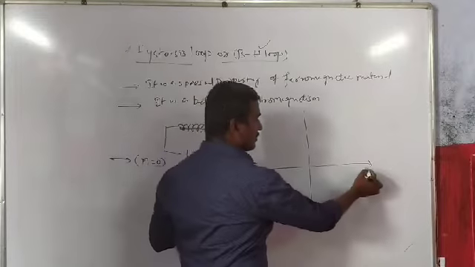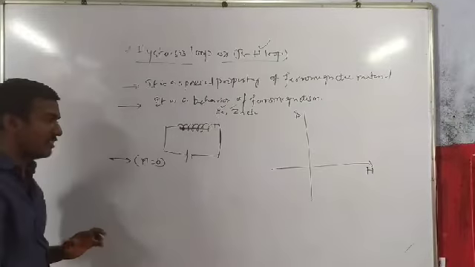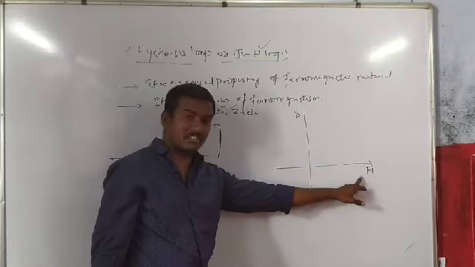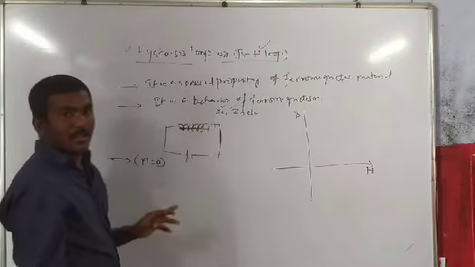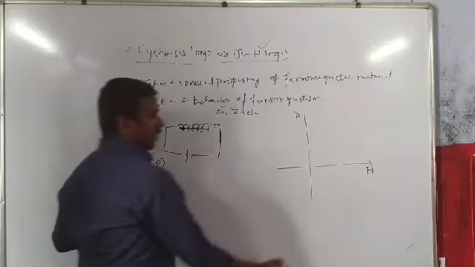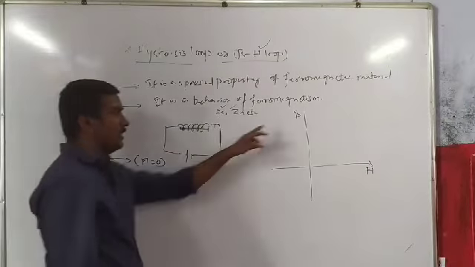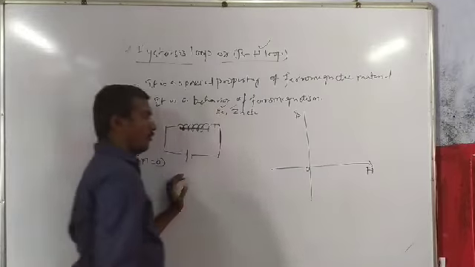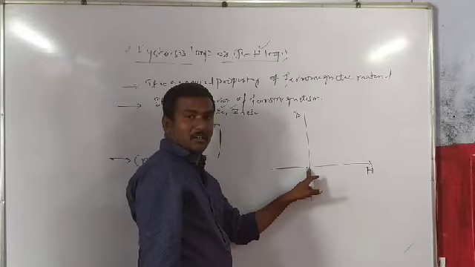So this is your H, this is your B. After the increase of H, B will increase. H is the magnetizing field, B is your magnetic field. Initially the ferromagnetic sample is at 0.